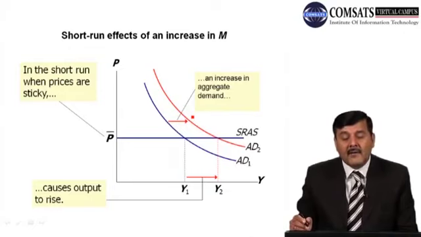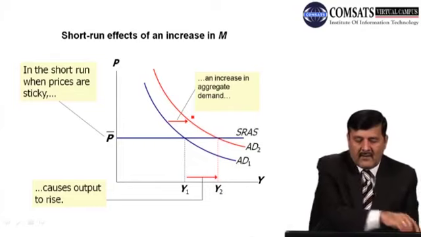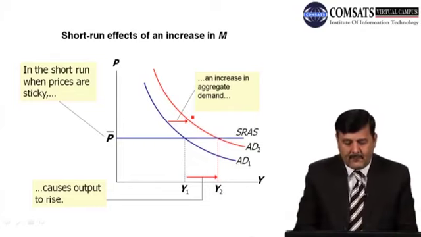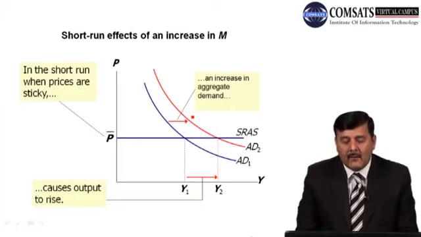AD is the aggregate demand curve, SRAS is the short run aggregate supply curve. These two curves intersect each other at a point where the price level is P bar and output is Y1.